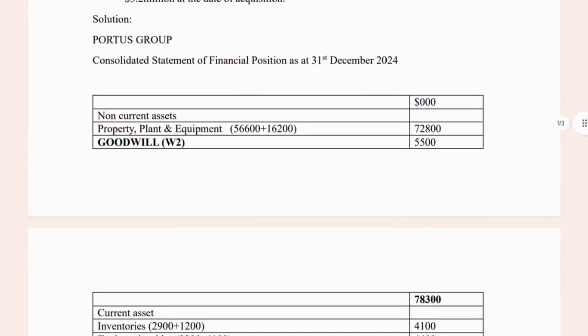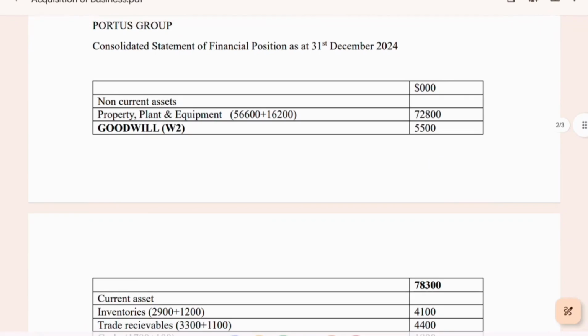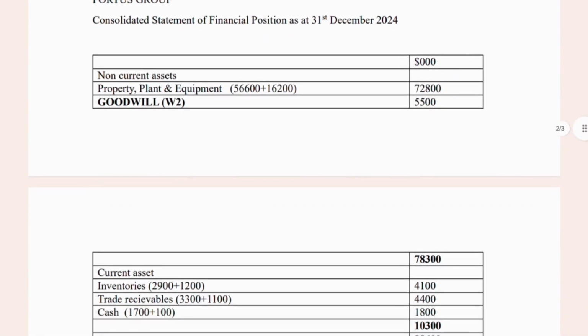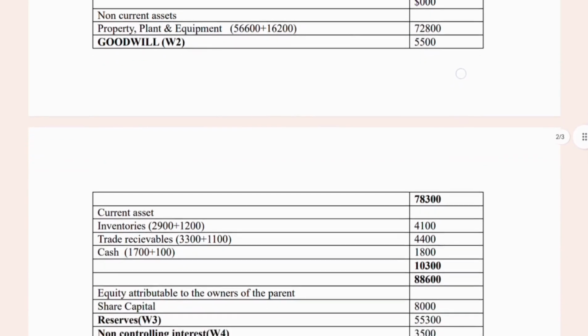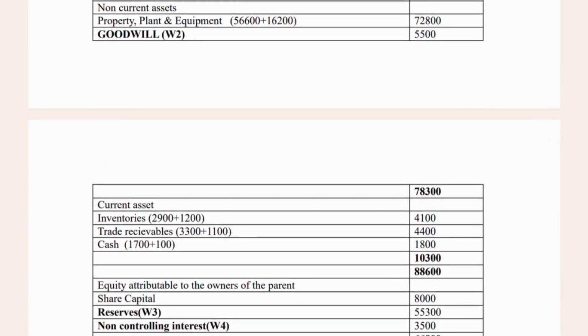So we'll create a consolidated statement of financial position as at 31st December 2024. Non-current assets: property, plant and equipment, totaling both Portosco and Sanasco, comes as 72,800. Goodwill is 5,500, calculated in working note 2.